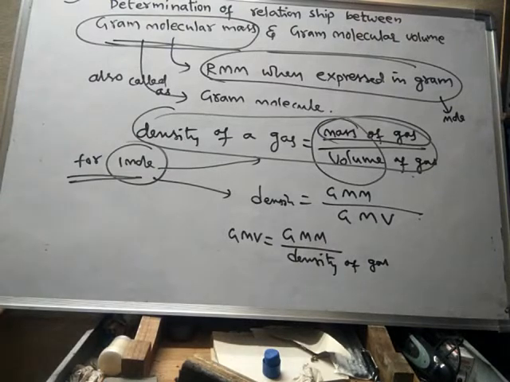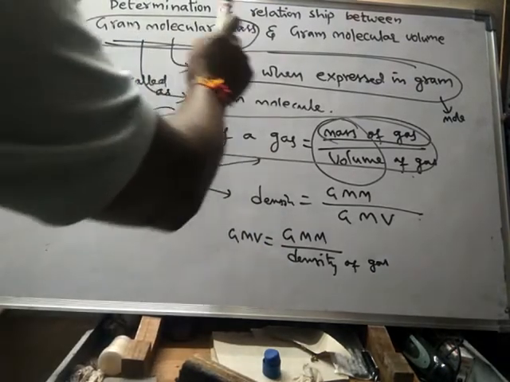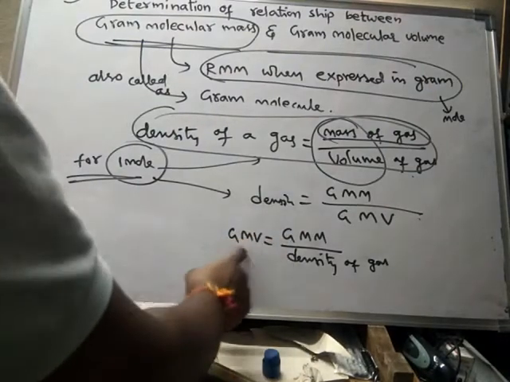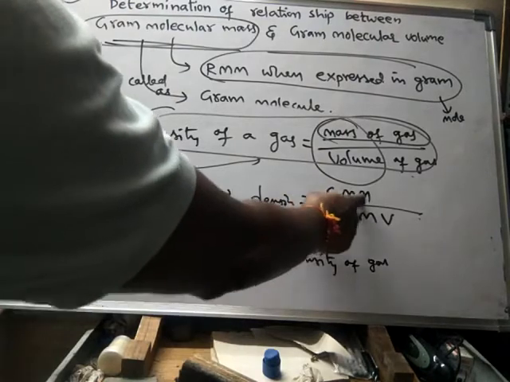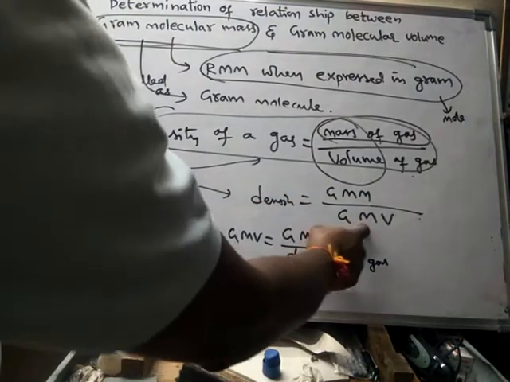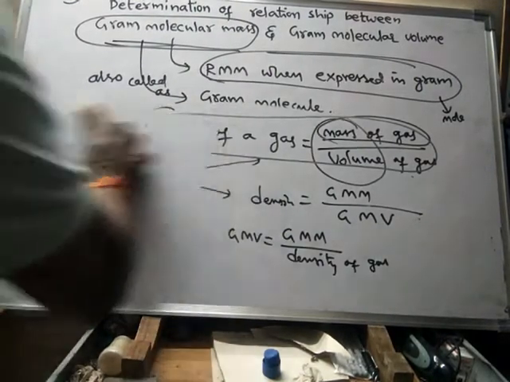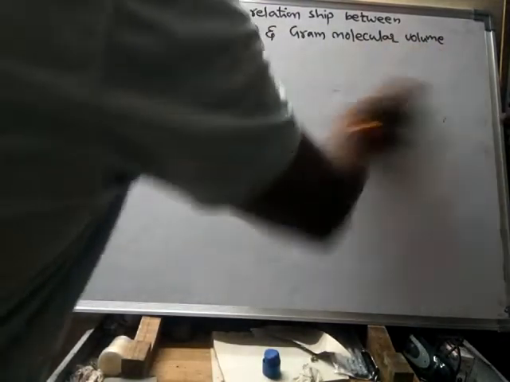This is the relationship between gram molecular mass and gram molar volume. They are related through the density. Density is equal to gram molar mass by gram molar volume. Now we'll solve a small problem, an exercise example.